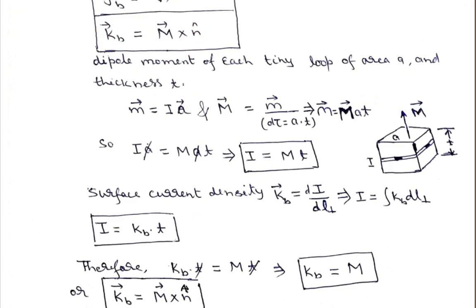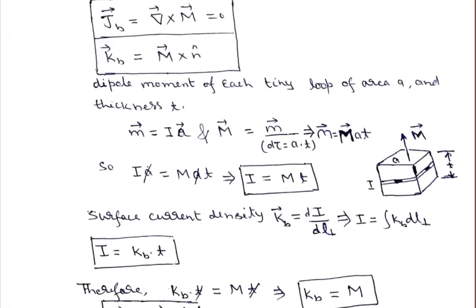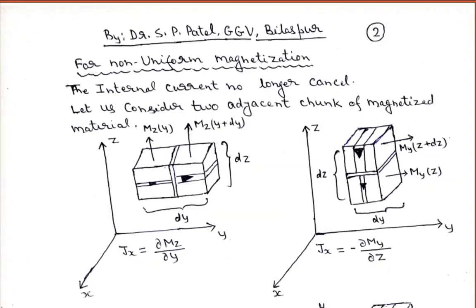Now this is the case when our material is uniformly magnetized. We have learned that in the case of uniformly magnetized material, the internal currents cancel out. So the volume bound current density becomes equal to 0, and the surface bound current density can be written as the magnetization vector capital M cross product with the normal unit vector to the surface, n cap.